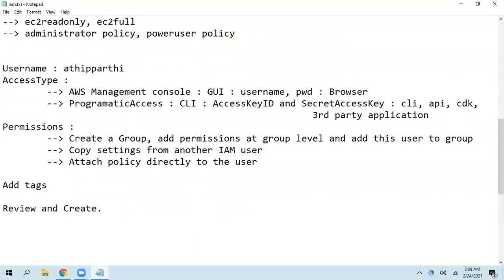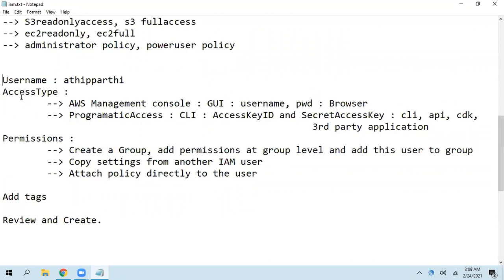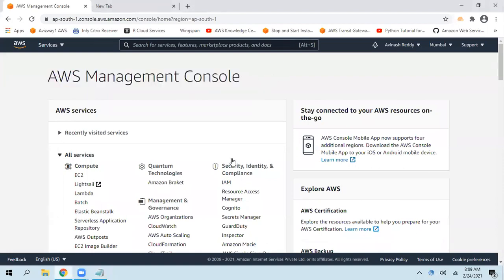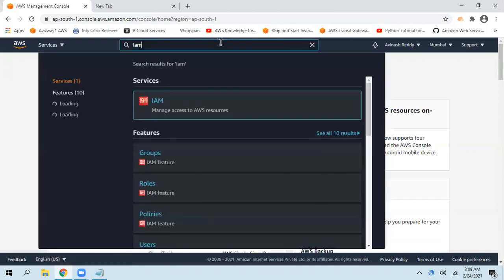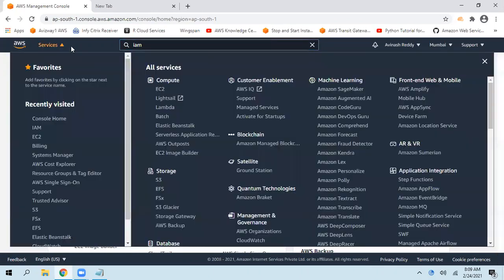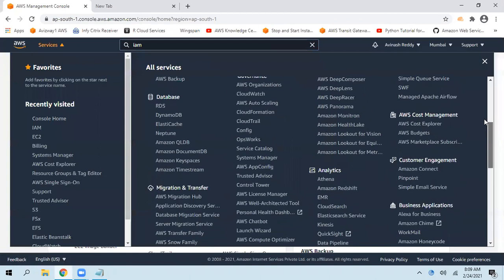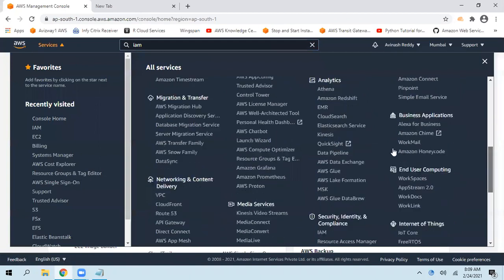So now let's jump in and understand these options. Okay, so I'm in my AWS Management Console. Here under Security, Identity and Compliance, we have an option called IAM. So click on IAM. Otherwise, go here and search for IAM. Otherwise, go to Services and here under Security, you can find this IAM, right? Next to this, we have a star symbol.